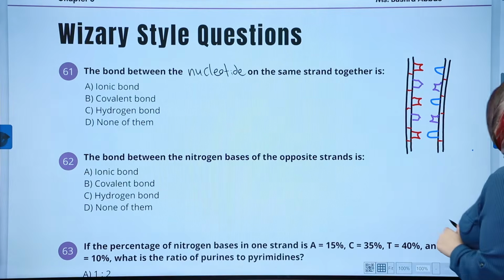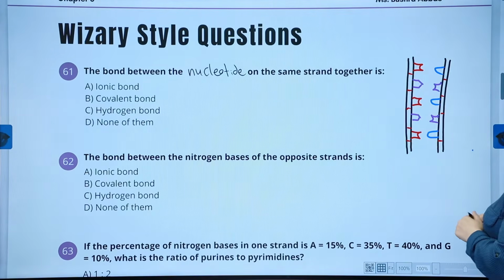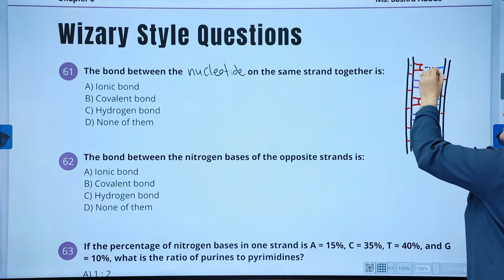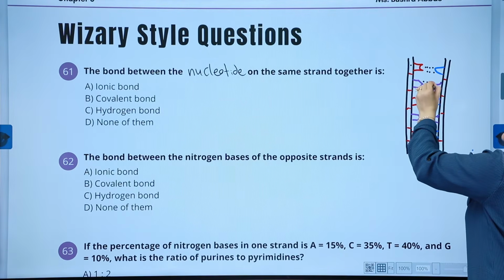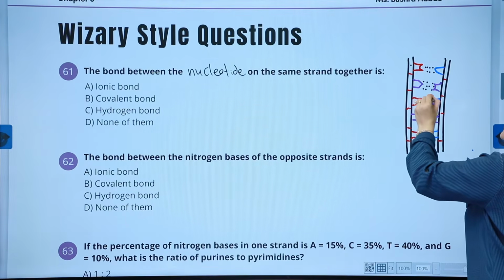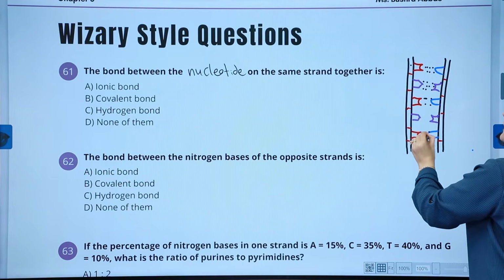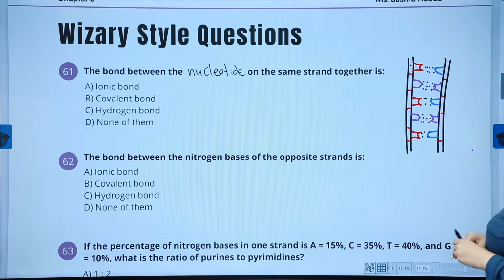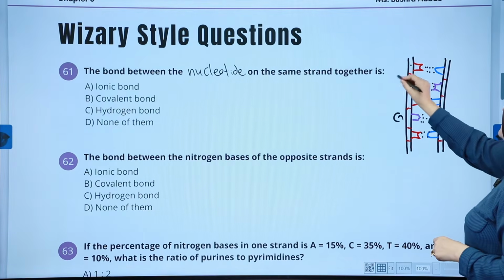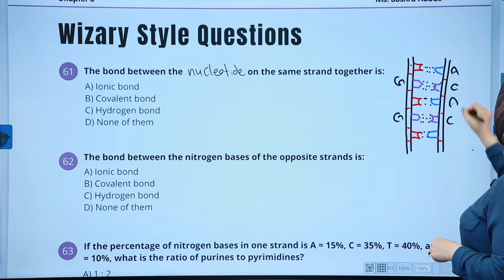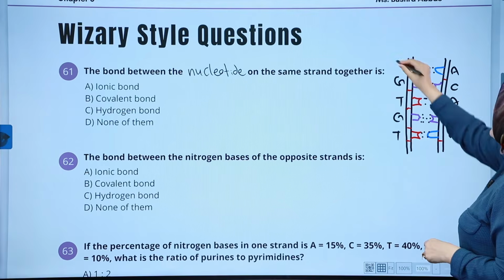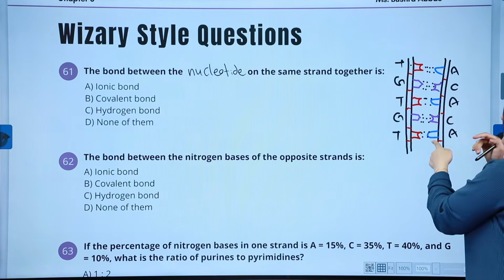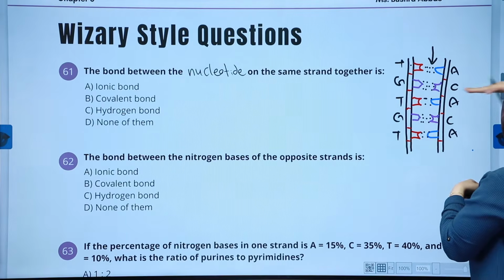The thing here is that these nitrogen bases are bonded together either with 3 bonds or 2 bonds, like these two. The 2 bonds are A and T, and the 3 bonds are G and C. So let's assume that these are C and G, and this is A, and this is T. In between, closing these two ladders is with this type of bond that is horizontal like that.